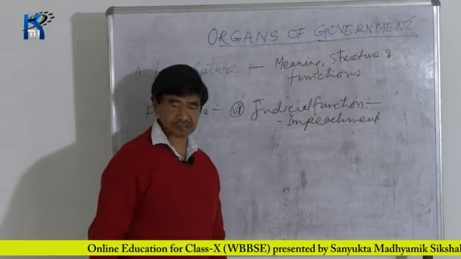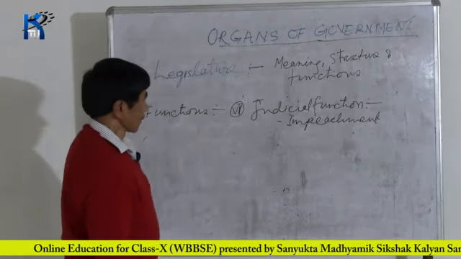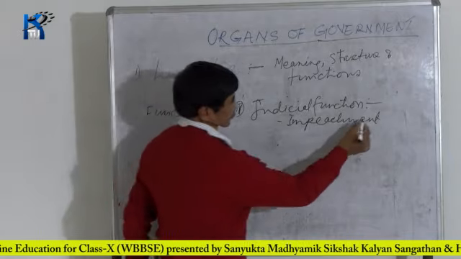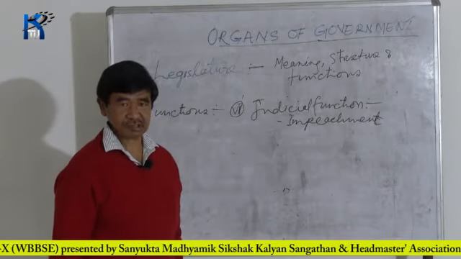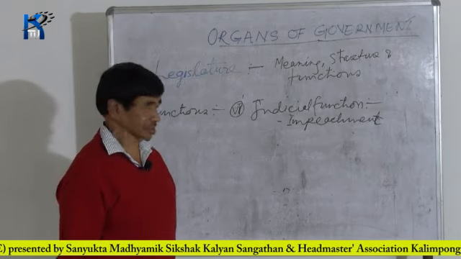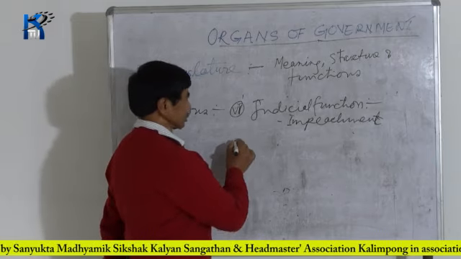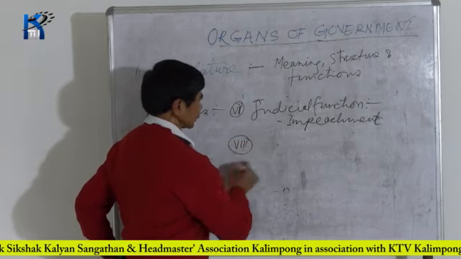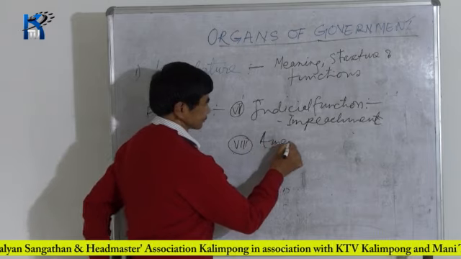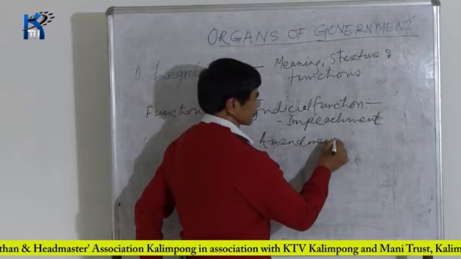Now, judicial function. The American president sometimes also can be impeached by the US legislature. So that comes under the judicial functions. Now the next function is the amendment function.